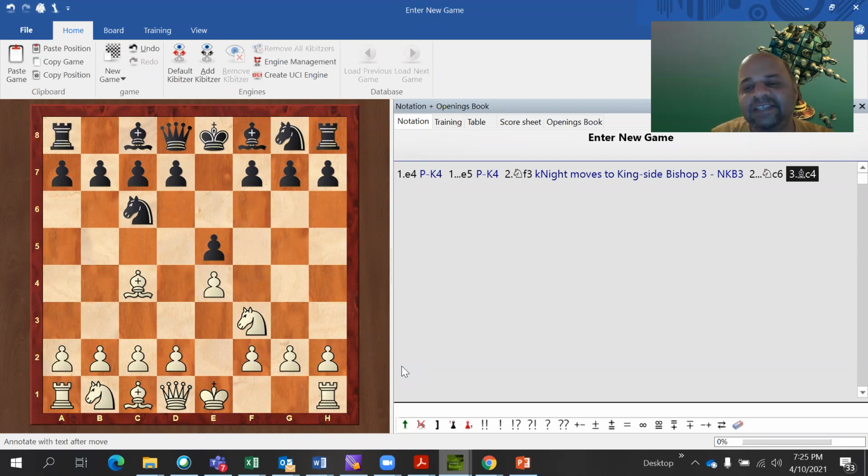But see, there is no C file here. It is not a C file. It is a queen bishop file. So queen bishop 1, queen bishop 2, queen bishop 3, queen bishop 4.